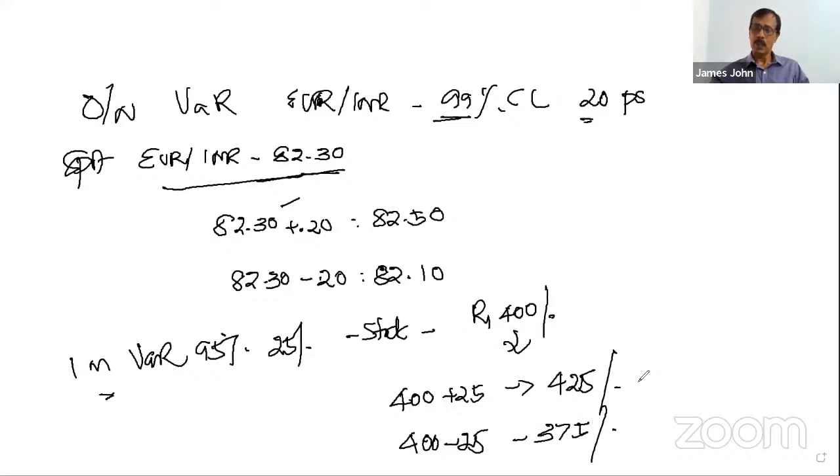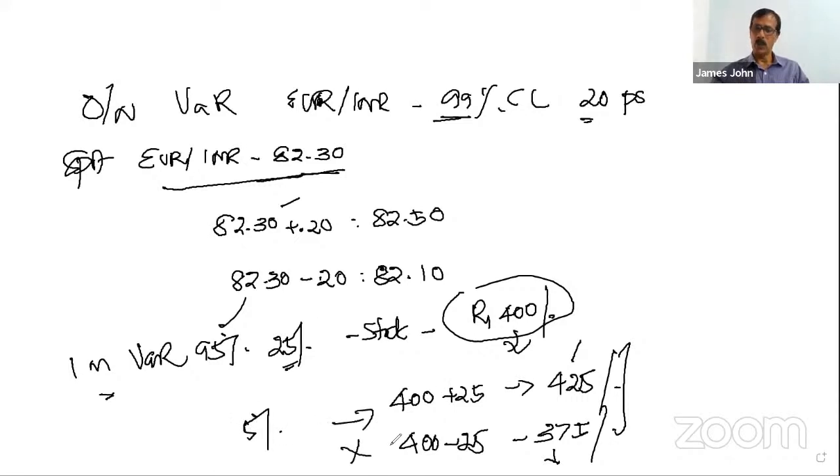So in the next 1 month, this particular stock, maybe MRF stock or some company's stock, is now trading at 400 rupees and the VaR is rupees 25, which means over the next 1 month period, this stock may trade between rupees 425 and rupees 375. This is the maximum it can go and this is the minimum it can come. And the accuracy for this is 95%. So there is an element of 5% of this prediction going wrong. Clear? We'll move on to the next one.